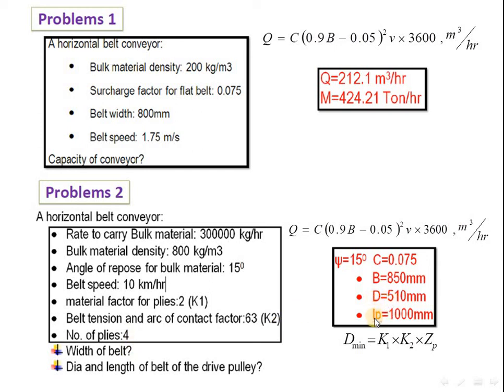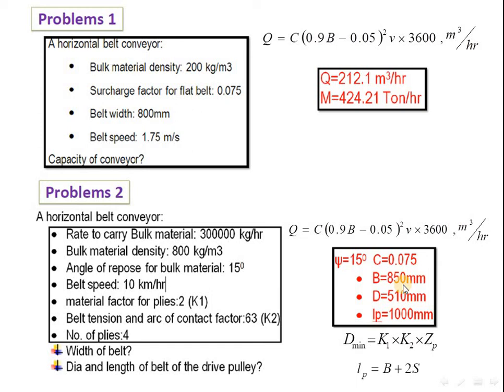Now we have to calculate the length of the drive pulley. For the length, the formula is B plus 2S, where S is the side margin, and as we discussed, the side margin is between 60 mm to 75 mm. We select the maximum value, so we take 75.